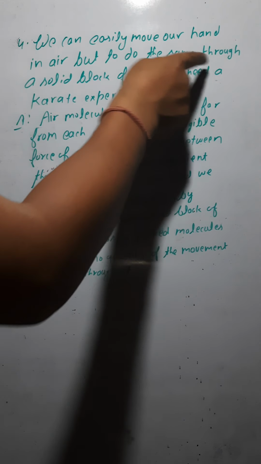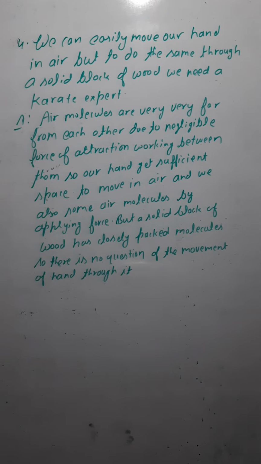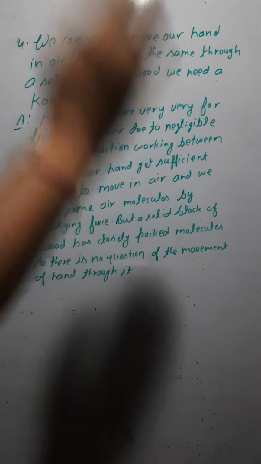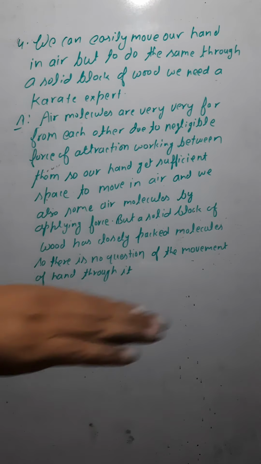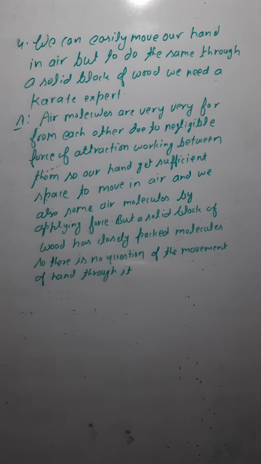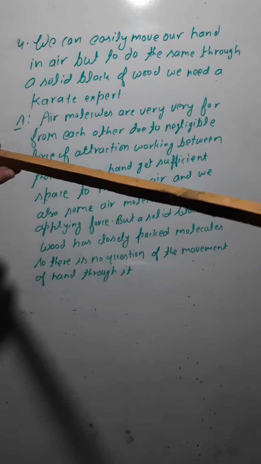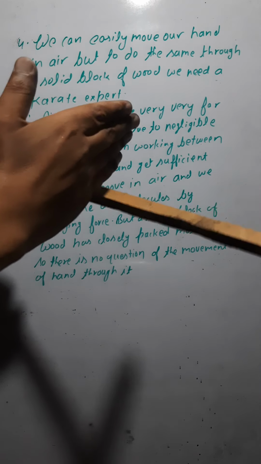But to do the same through a solid block of wood, we need a karate expert. Right now there is air here, so I can move my hand up and down. But if I have a block of wood here, would I be able to move my hand up and down through it?